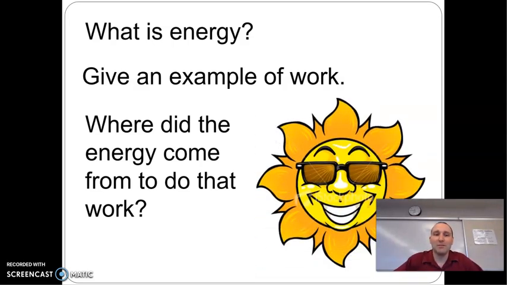Most of the energy in the universe comes from stars nowadays. Whatever energy there wasn't already in the universe, we get from stars. So our solar system, all our energy comes from our sun.